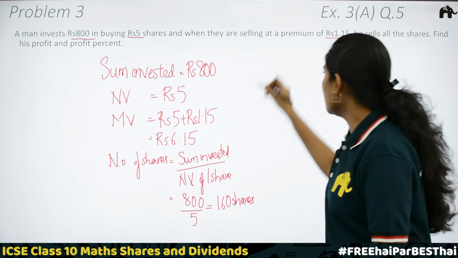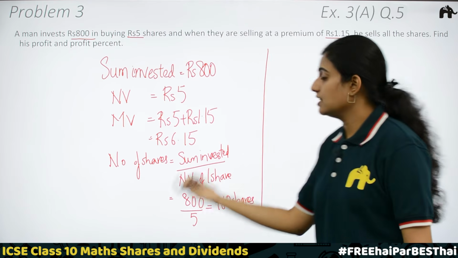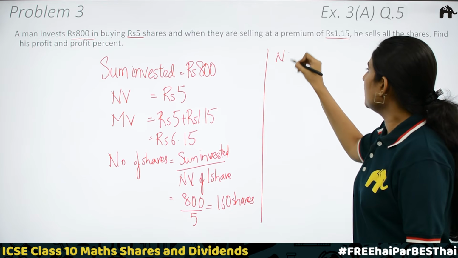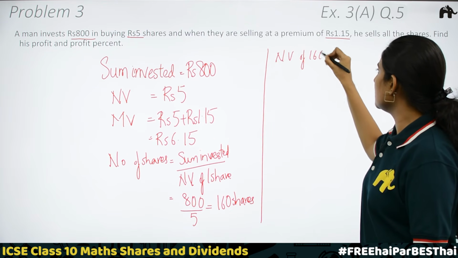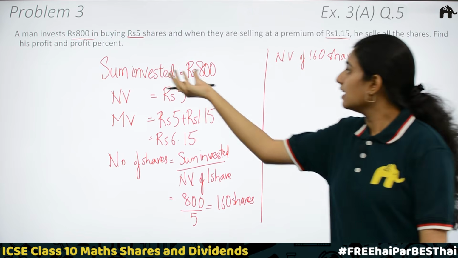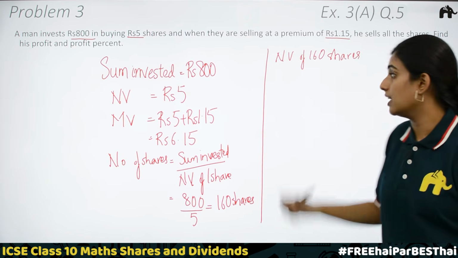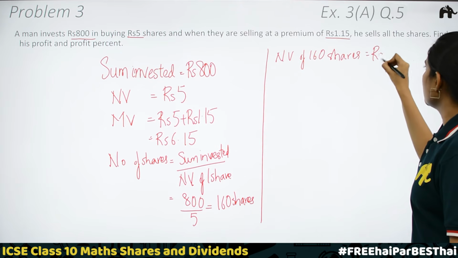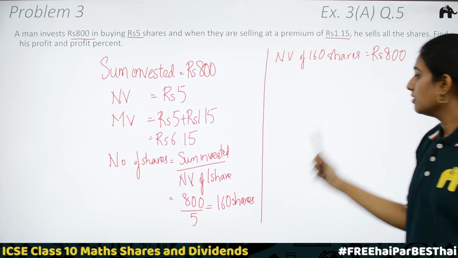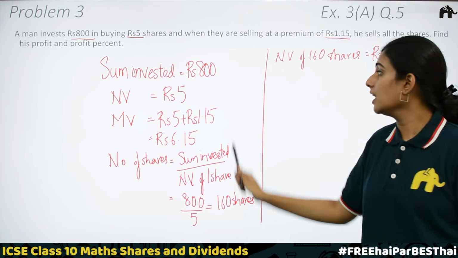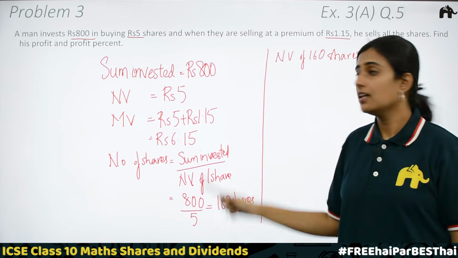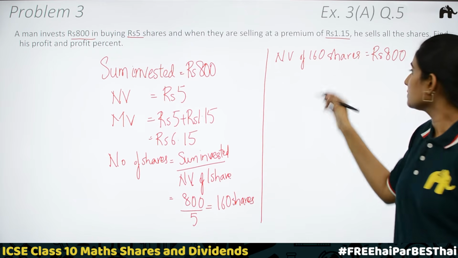Now we can calculate the market value of 160 shares and nominal value of 160 shares. Nominal value of 160 shares will be equal to the investment or the sum invested, rupees 800. We don't need to find it separately because we know number of shares is 160 and the nominal value of one share is 5. Even if you do the calculation, you will be getting rupees 800.